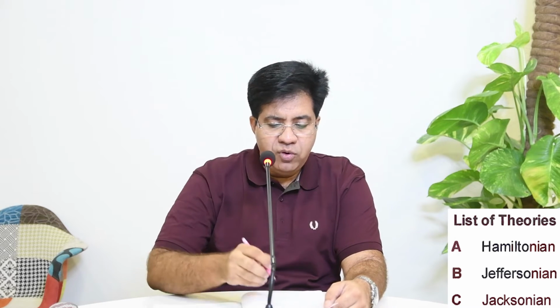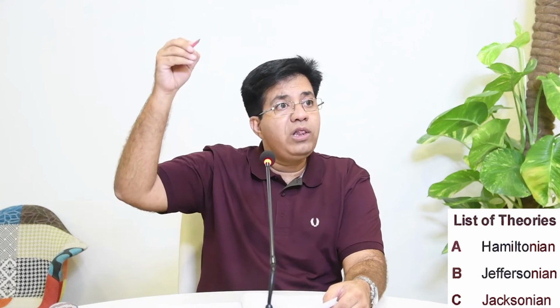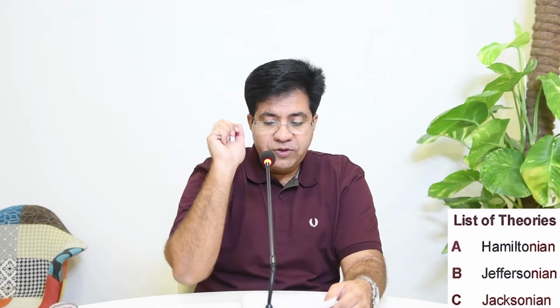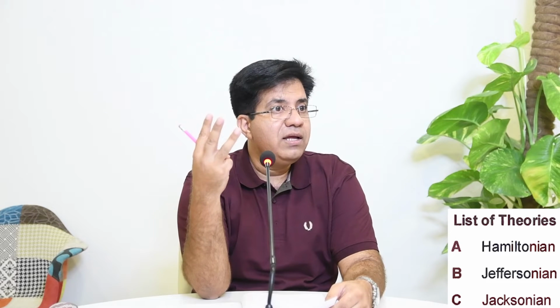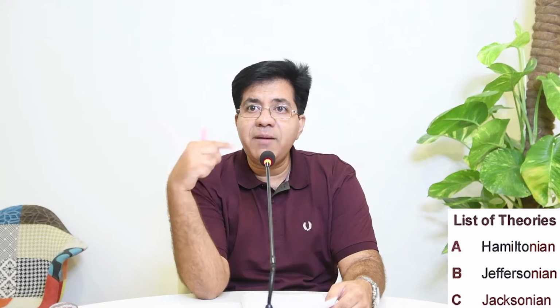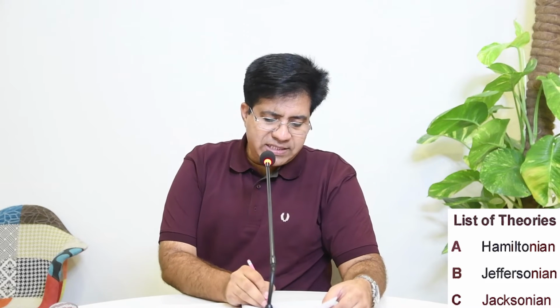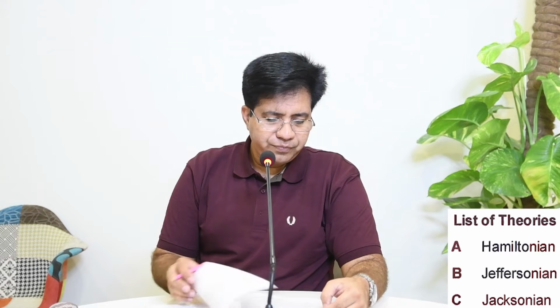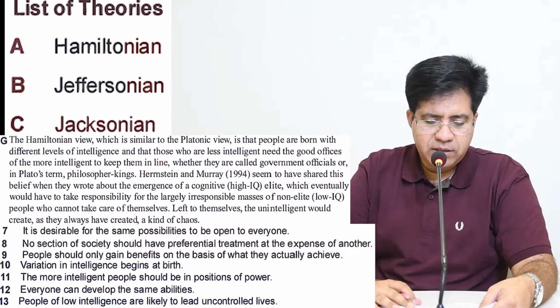Now you have located 3 parts. And what you have to do, first you will read about Hamiltonian. And then you will come back to all the questions because you know theories are 3 and questions are 7. It means one option may be used twice or thrice. That is also possible. So let's come to Hamiltonian. Please come back. Paragraph G, Hamiltonian.